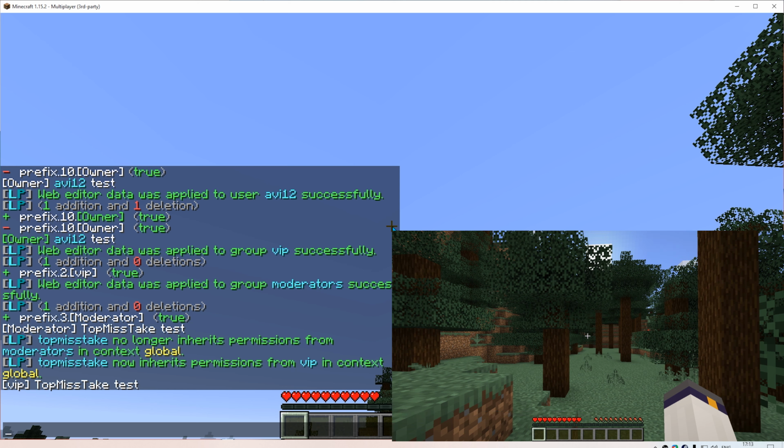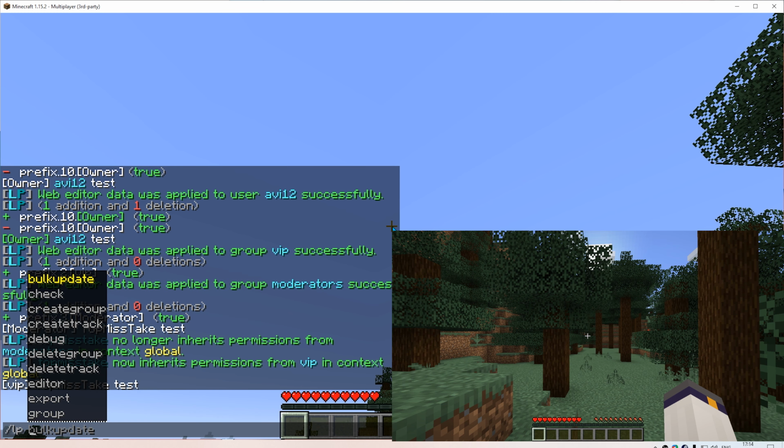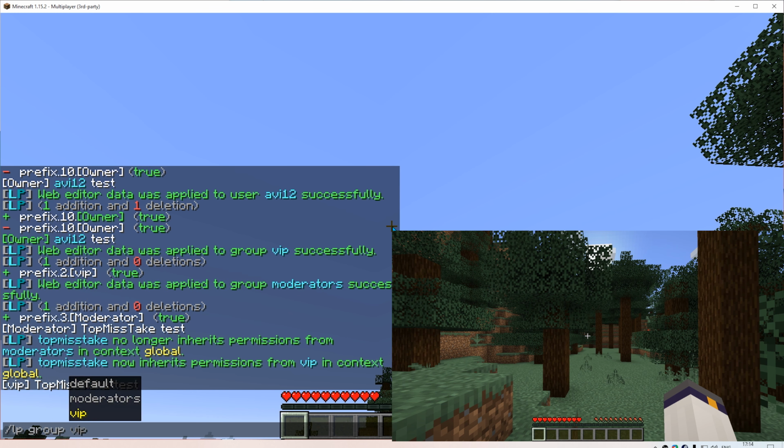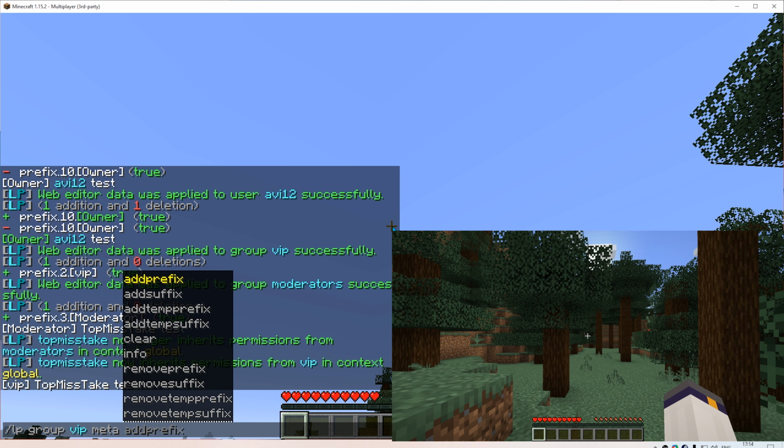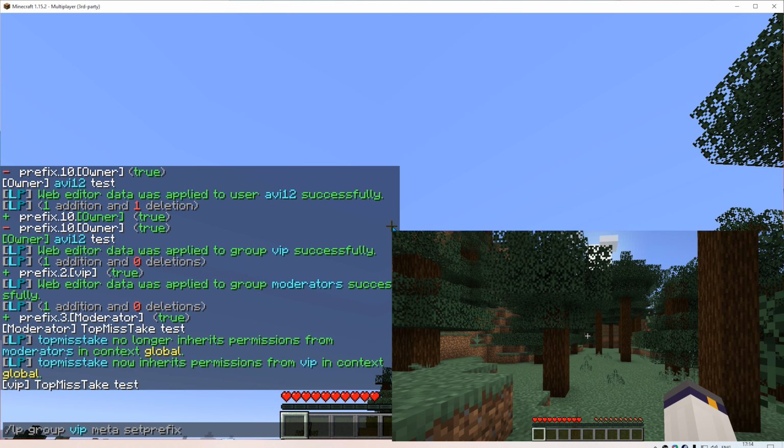I can do it by either making VIP inherit from the appropriate permission, or I can do it using a dedicated prefix command. So, /lp group VIP meta set prefix, and then according to the syntax, I actually provide first the priority number, so let's give it the same as 2, and then the prefix itself.